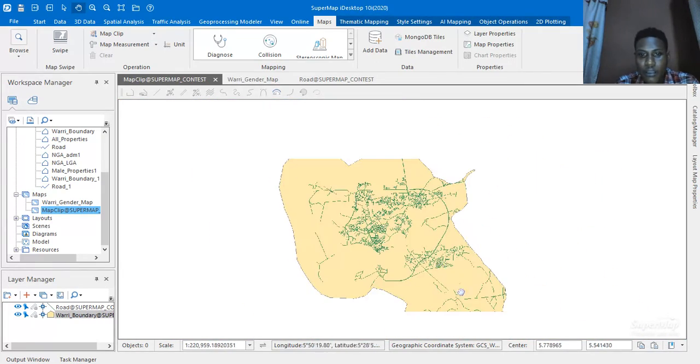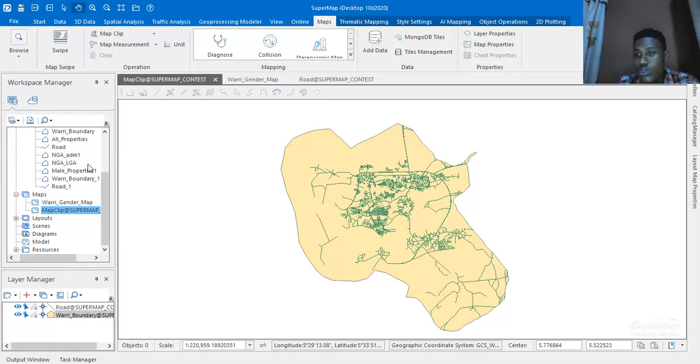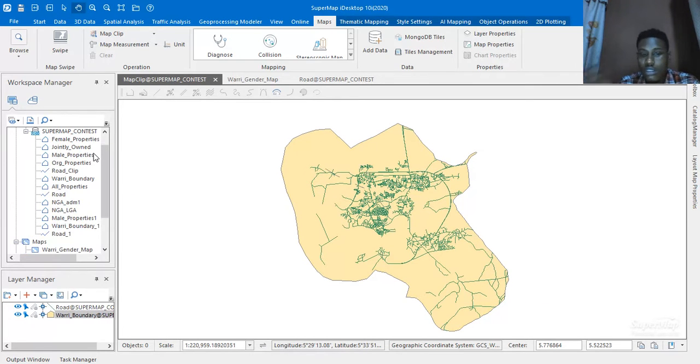The next thing was for me to overlay each category of property, that is the female property, the jointly owned property, the male property, and the organization property.